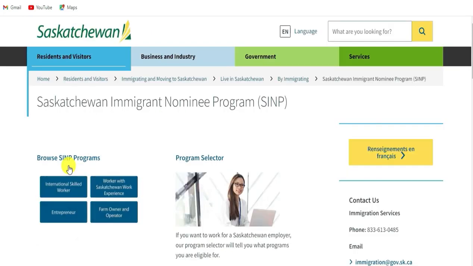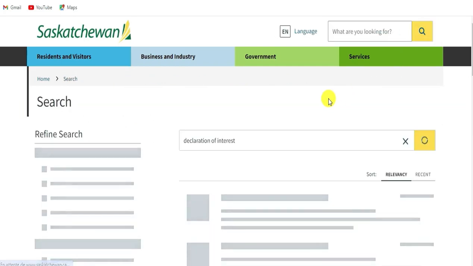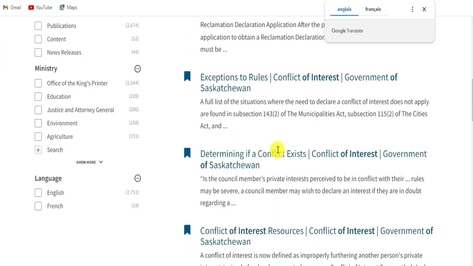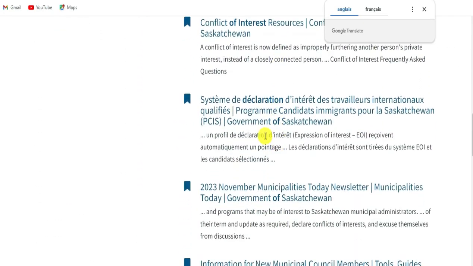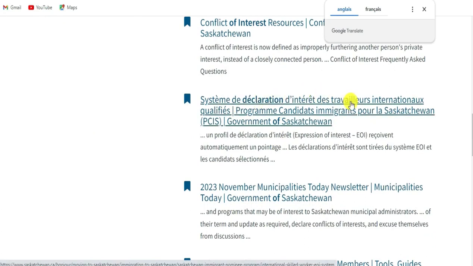You click here. When you arrive here, on the search bar, you type declarations of interests. And you click on it. So you arrive on this page. System for Declaration of Interests of Qualified International Workers. I have already told you in several videos that qualified workers do not mean qualified workers. We are qualified in a profession. A welder is qualified in his welding trade if he has experience working in welding.